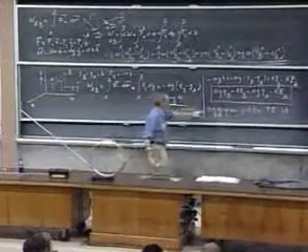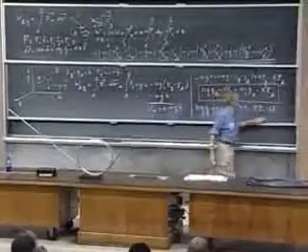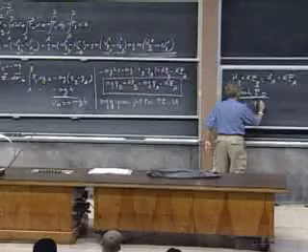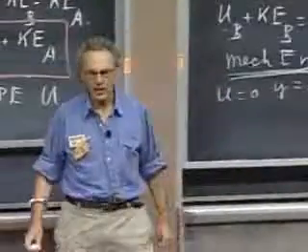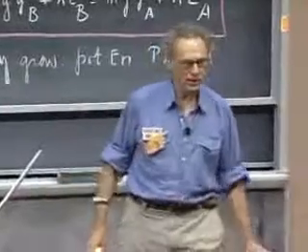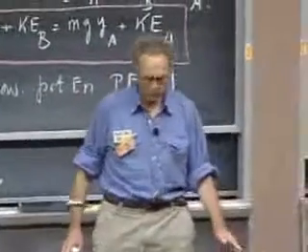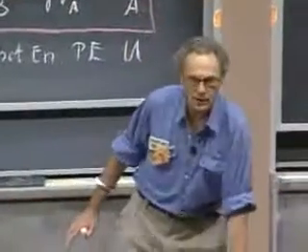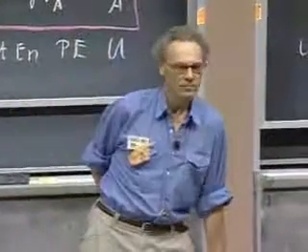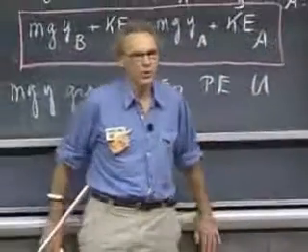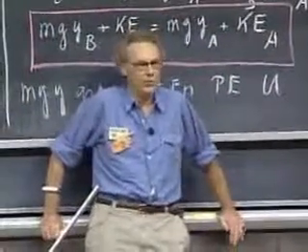You see, mgy is gravitational potential energy. So you would think that U is zero when y is zero. Not an unreasonable thing to think. But where is y zero? Is y zero at the surface of the Earth? Or is y zero at the floor of 26100? Or is y zero here? Or is y zero the roof? Well, you are completely free to choose where you put U equals zero.